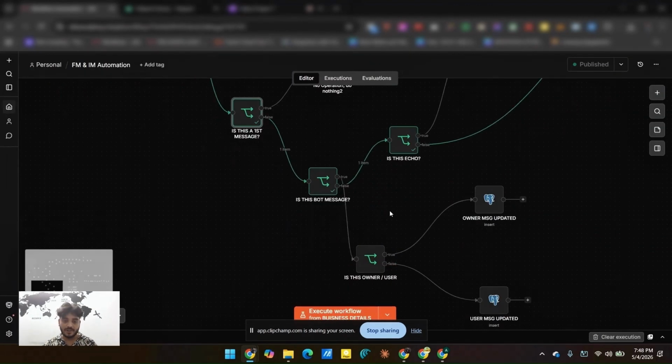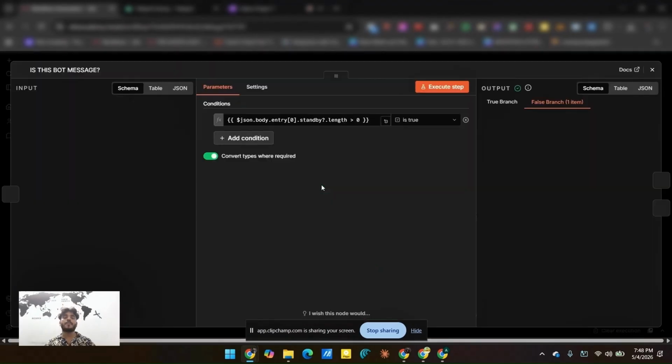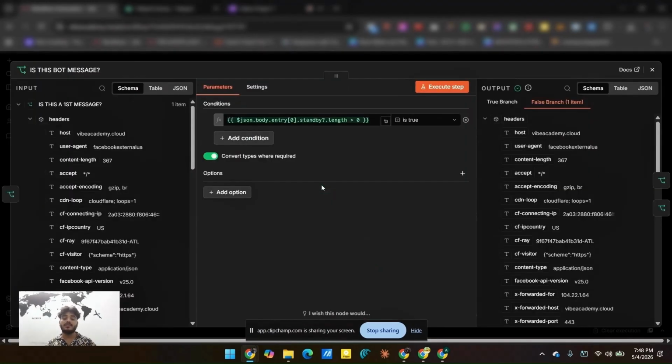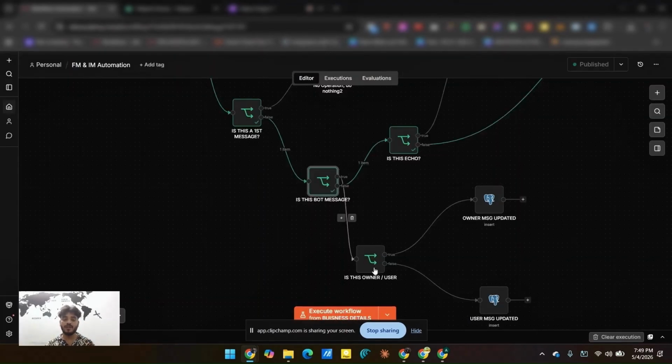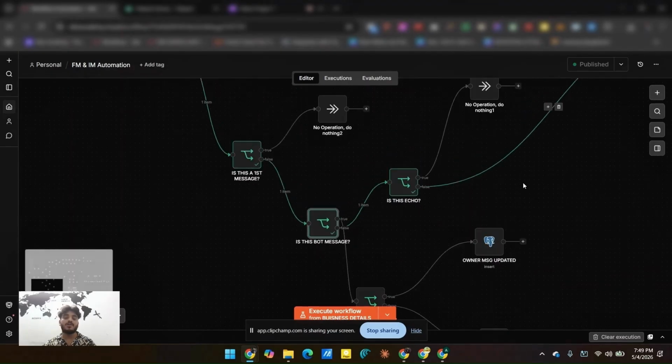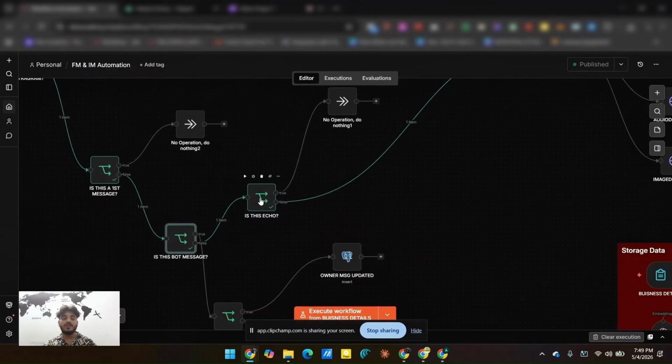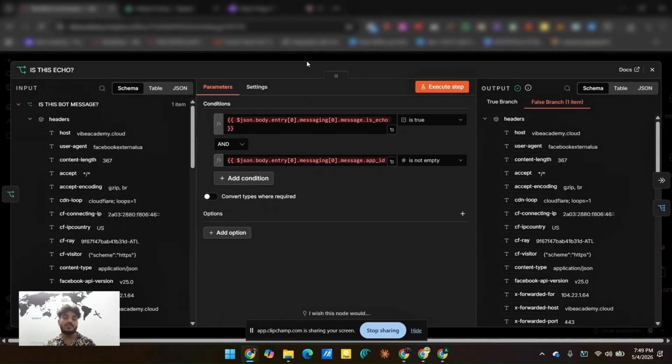And after coming to this node, it will check whether the agent was offline or online when the user sent a message. If the agent is offline, then it will go to the true branch. If the agent is online, then it will go to the false branch. Okay, then when it goes to this node, it will check whether the message is an echo or not, because if the message is an echo, that means this message was sent previously.